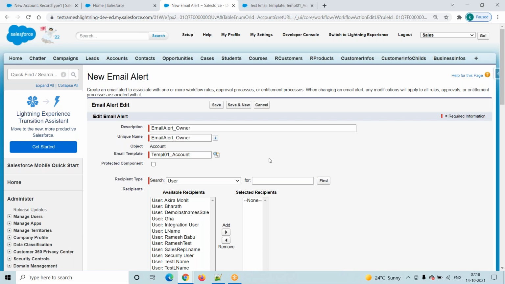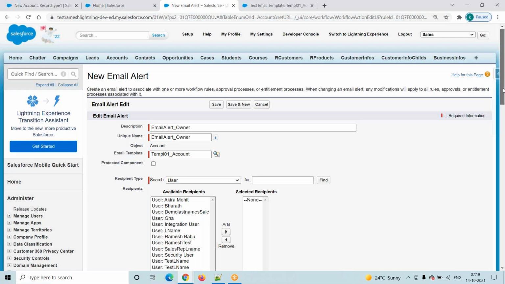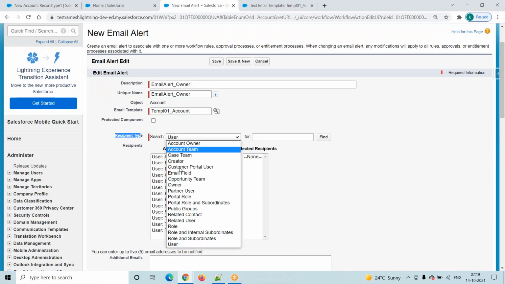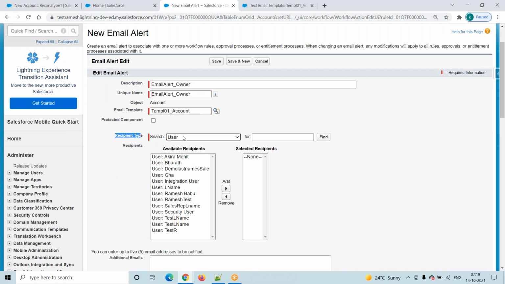An email alert is nothing but an action, and for an action we should provide some name. Then the next one is who will receive that email notification. Here we have to mention the recipient type. Go here, users, if you want to send to some users. Click on users, and it will show all the active users.